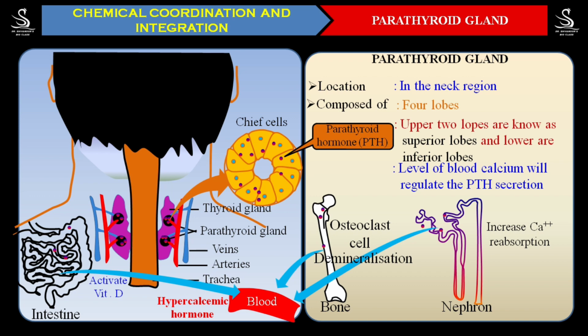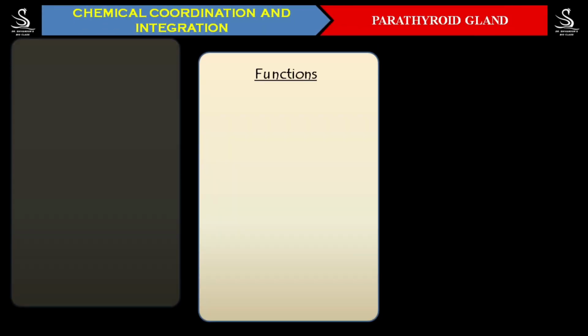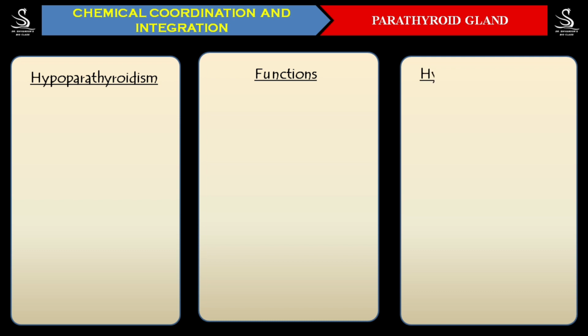And what are all the hormones getting secreted by that, and what is the role of that hormone, you have properly understood over here. Now, once again, glance here to understand if the hormone level is decreased or increased, what will happen. Hypoparathyroidism and hyperparathyroidism conditions we will also understand right now. Before going for that, we will understand once again the functions of this hormone.